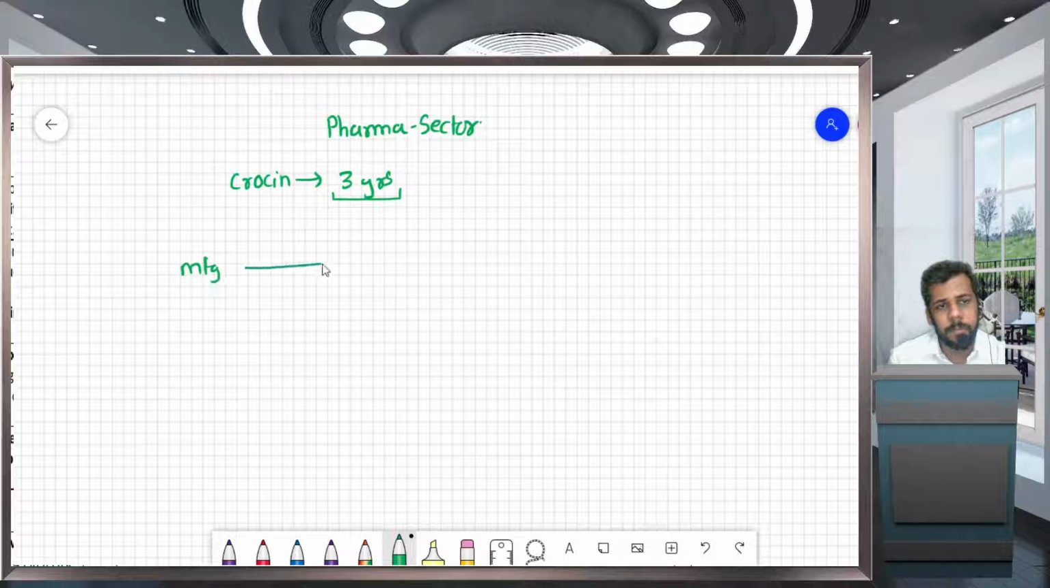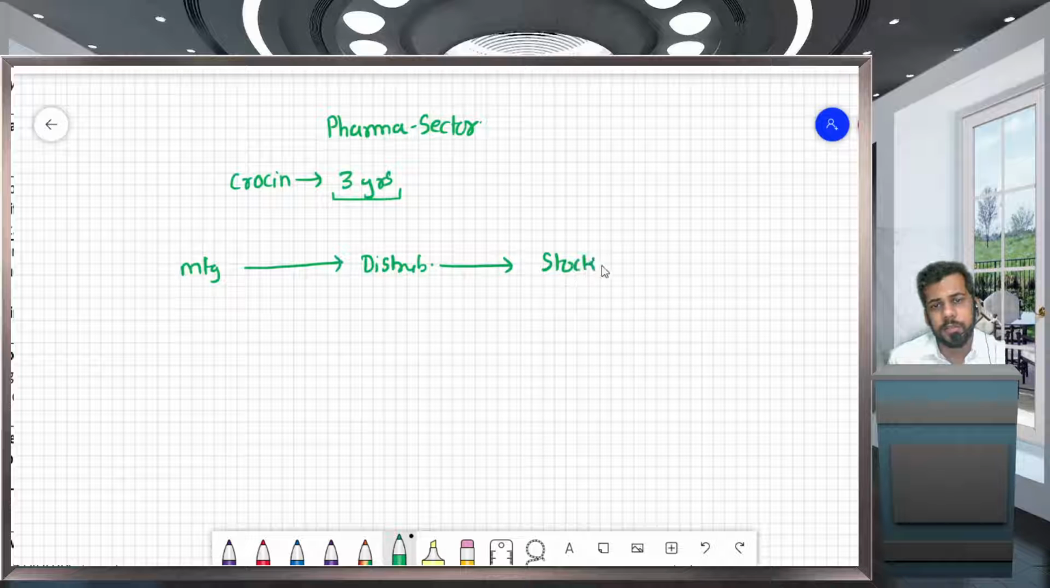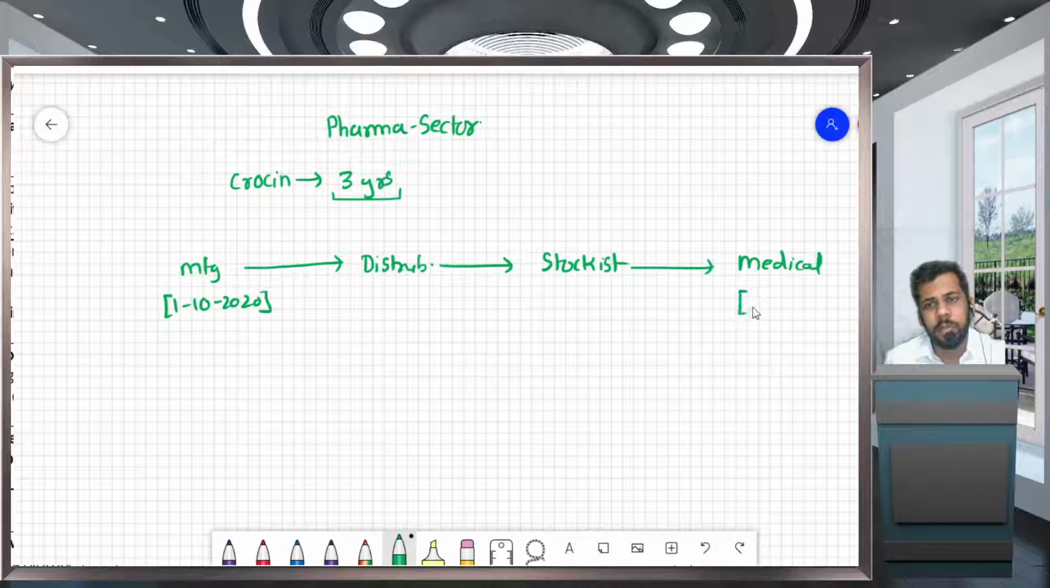Manufacturer, then there is a distributor, then a stockist or a chemist, and then a retailer chemist, that is, the medical shop. This is the whole chain. For example, I have manufactured on 1st October 2020. Now this whole transaction went on and it reached the medical shop on 31st October 2020.